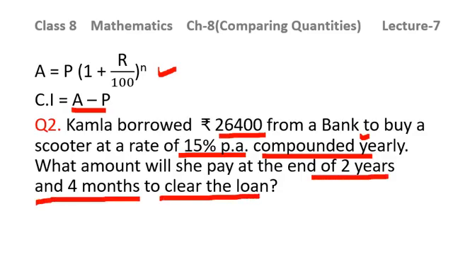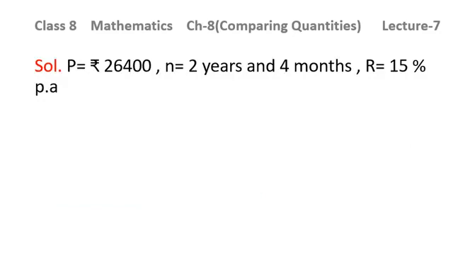Children, this question is exactly similar to question number 1 second part. So we will be following that same method. Principal here is 26,400. Rate of interest is 15% per annum. Time is given to you as 2 years and 4 months. So let us see the solution of this question.